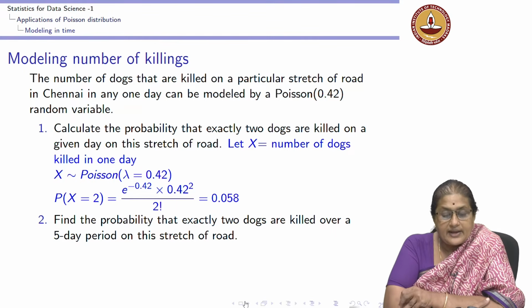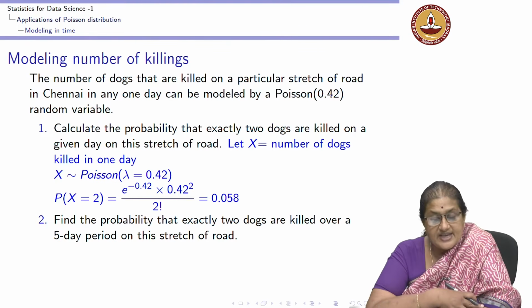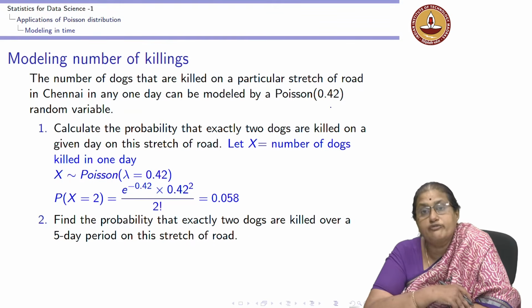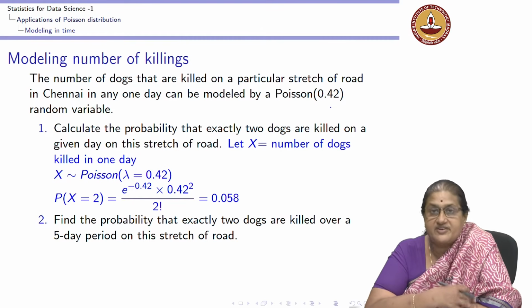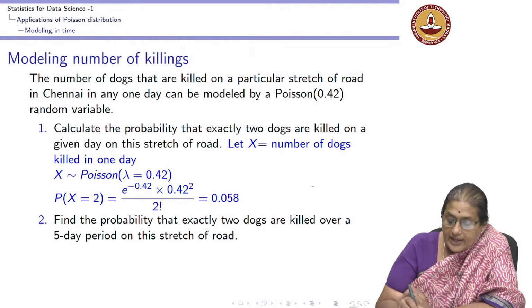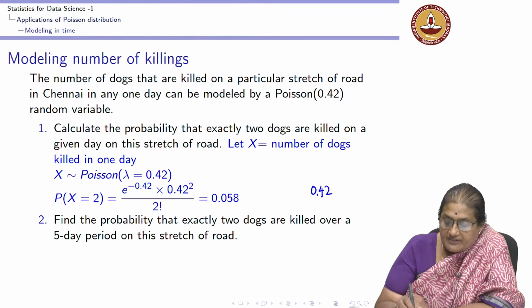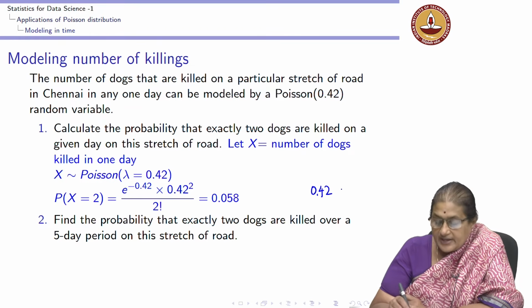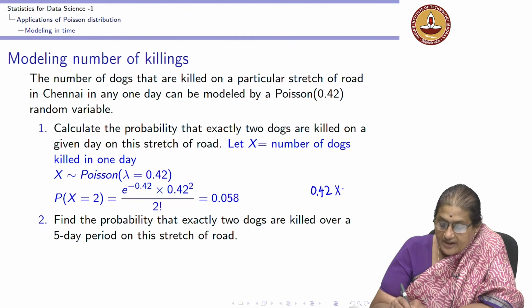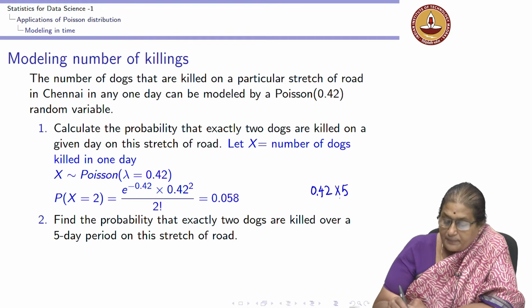If I know that 0.42 says that on average 0.42 dogs are killed on a day, that's what this 0.42 is, because lambda is the average. On a day, if 0.42 is the average number of dogs killed in a day, what is the average number of dogs killed in a 5-day period? It is going to be 0.42 times 5, so it is going to be 2.1.